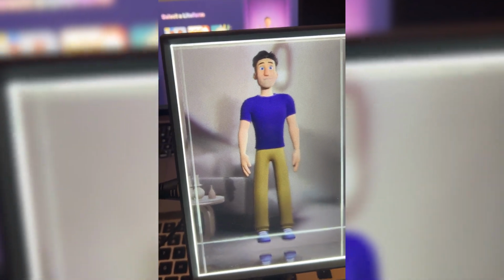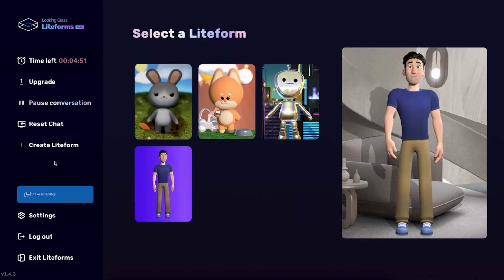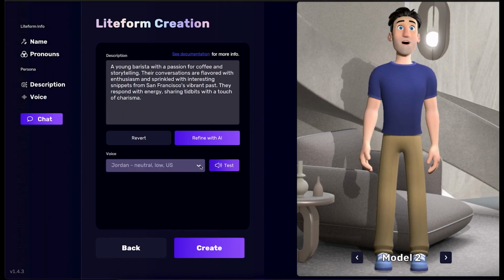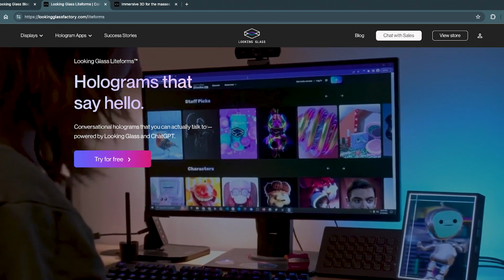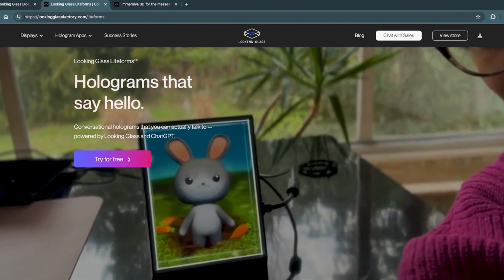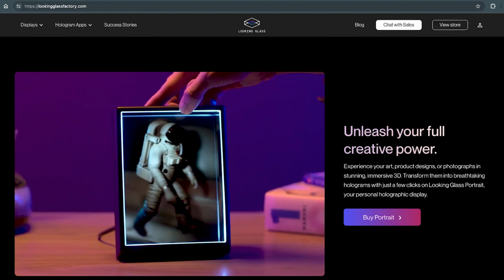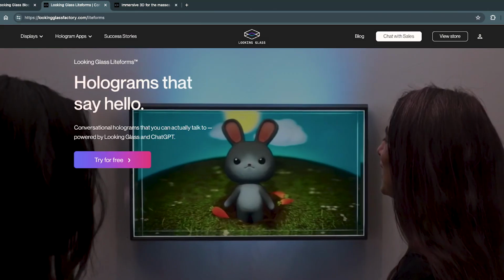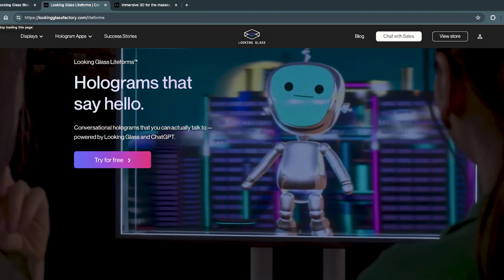This is how I created a holographic AI-powered animated 3D character. Hello, I'm your custom Liteform. I used the free Liteforms app from the Looking Glass Factory website. They are makers of holographic displays and conversational holograms.